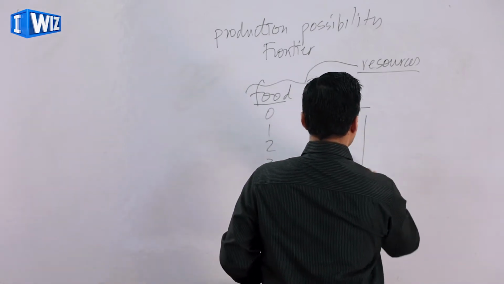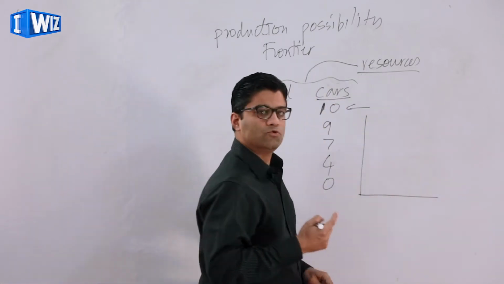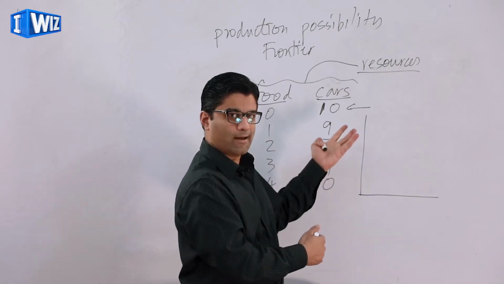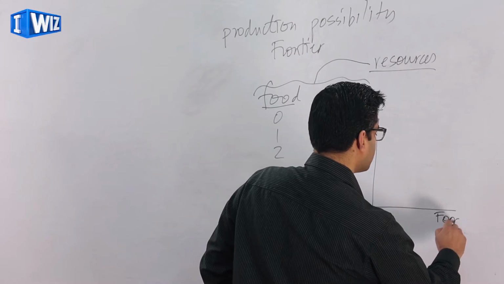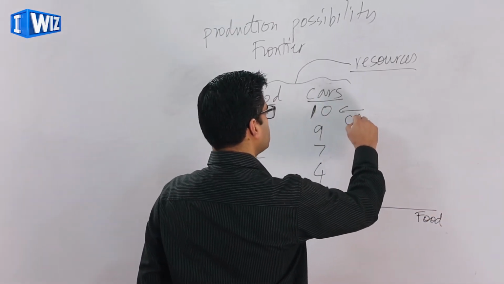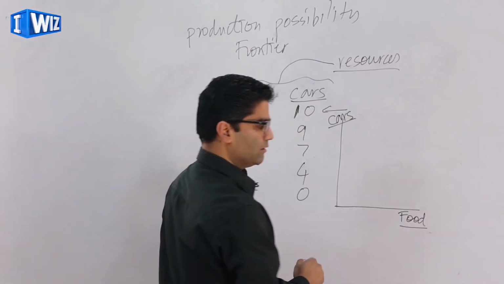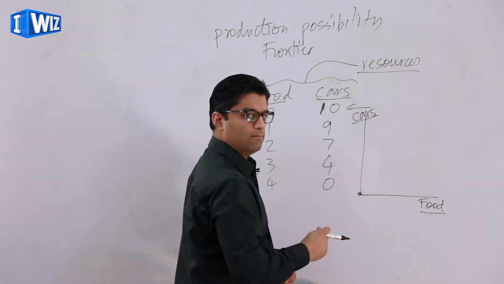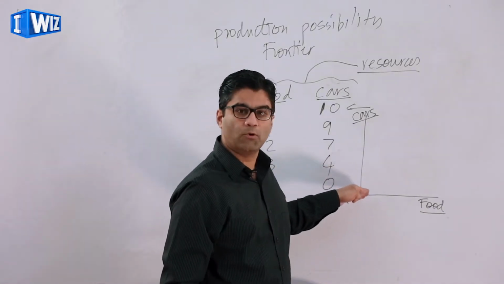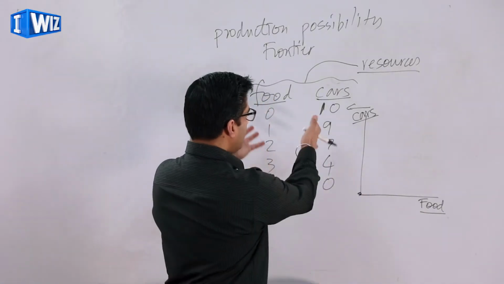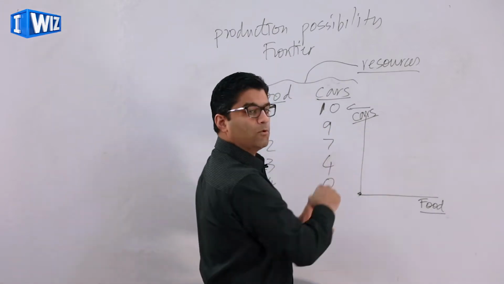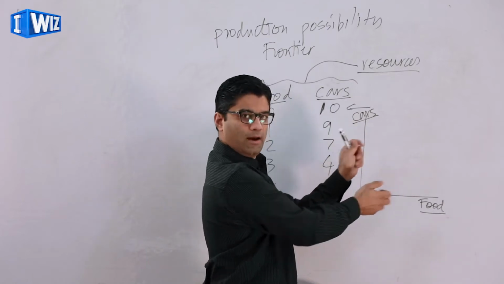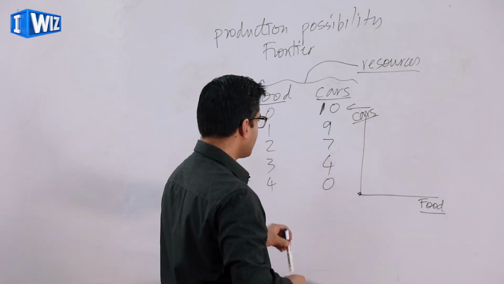Most economics graphs are drawn on two coordinates. You have an x-axis and a y-axis. For this example, I'm going to put food on the x-axis and cars on the vertical axis. As you've learned in your math class, this is the origin where both units are 0, and depending on which of these combinations we are producing, we will pick a corresponding point within this area. So let's just graph it out.